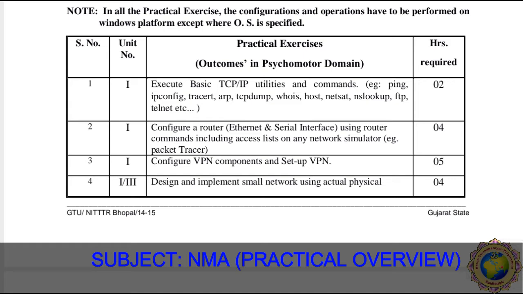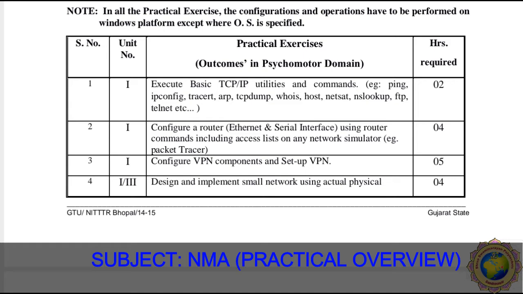For example, the ping command, ipconfig command, reset command, ARP (Address Resolution Protocol) command, tcpdump command, host, netstat, nslookup, FTP, telnet, etc. All these commands are performed using the command prompt.